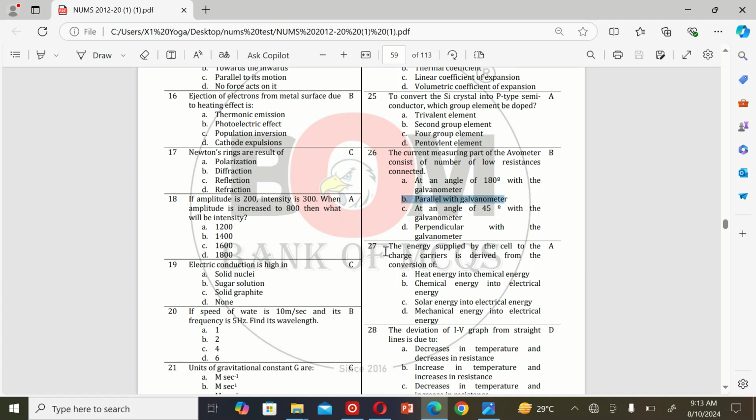The next MCQ is: the energy supplied by the cells to the charge carrier is derived from the conversion of A, heat energy into chemical energy, B, chemical energy into electrical energy, C, solar energy into electrical energy, and D, mechanical energy into electrical energy. So the correct option is A.